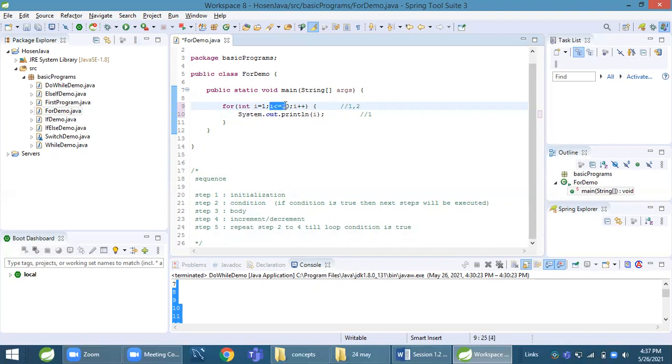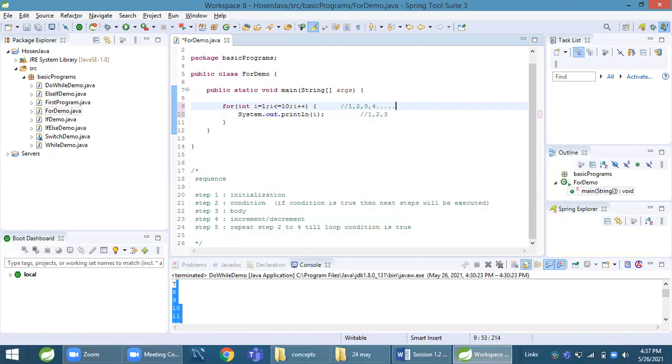It will check the condition, 2 is less than 10. Yes, it will come to the body of the loop and print 2. It will go to I plus plus and become 3. 3 is less than 10, yes, it will print 3. Then I plus plus, it will become 4, and so on.